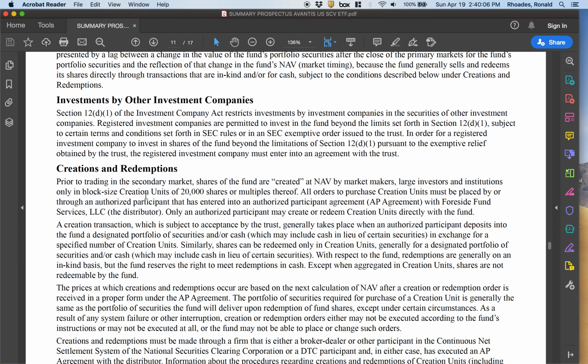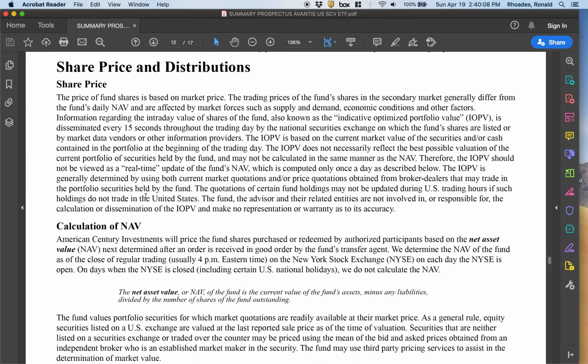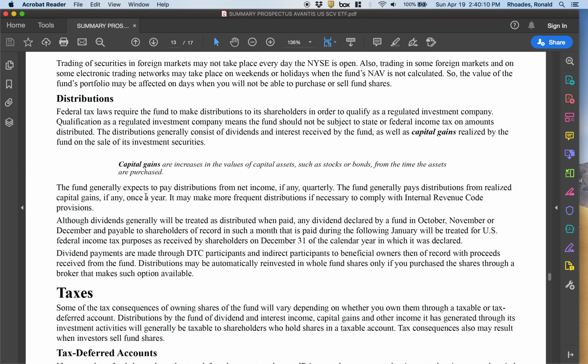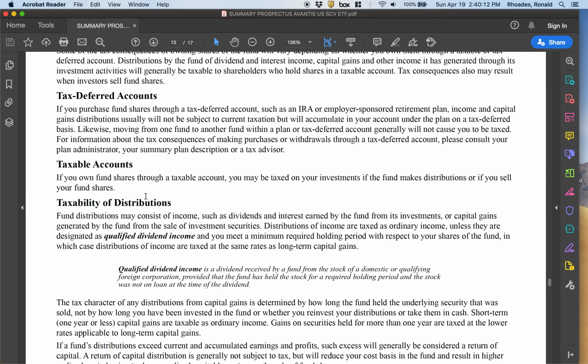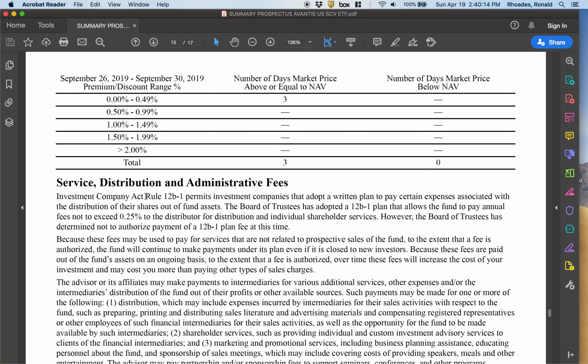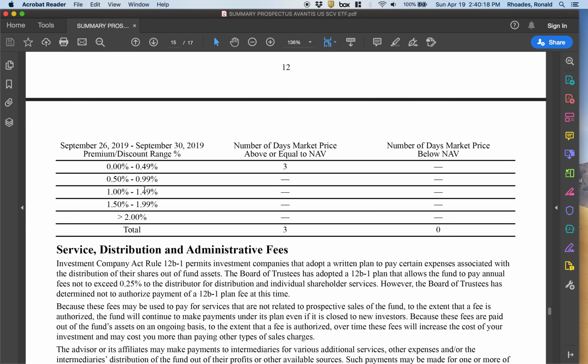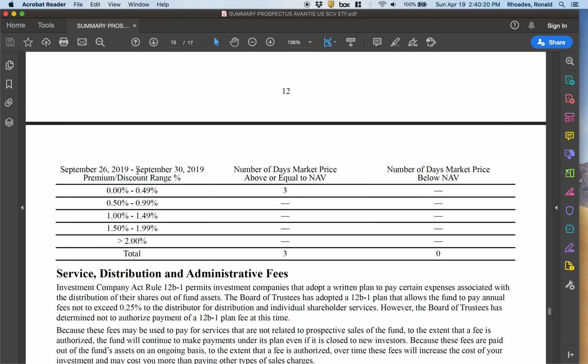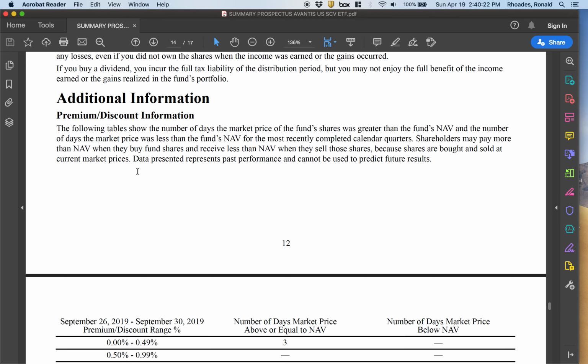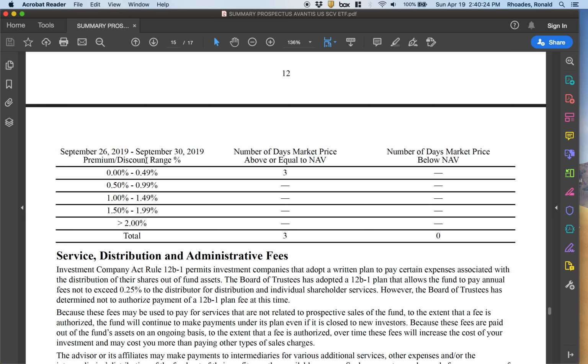And then some other things here, nothing of significance, how the net asset value is figured, taxes, and things like that. And this also shows the premium discount rate. Now this is done only when you have 5 days worth of data.